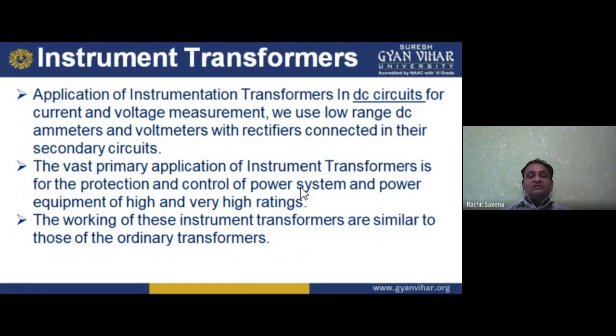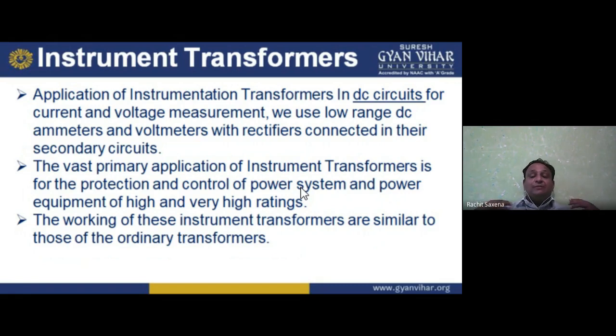If I'm talking about a step up transformer, V2 is greater than V1, so N2 is greater than N1, but I1 is greater than I2. So in a step up transformer, I1 is greater, meaning primary current is high and secondary current is low. So step up construction is for a current transformer.